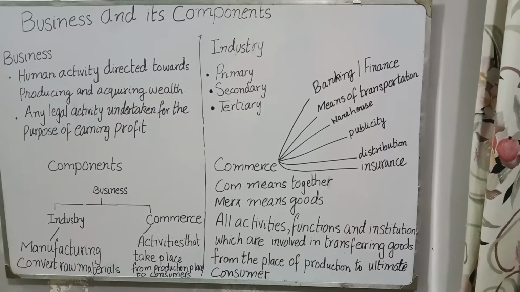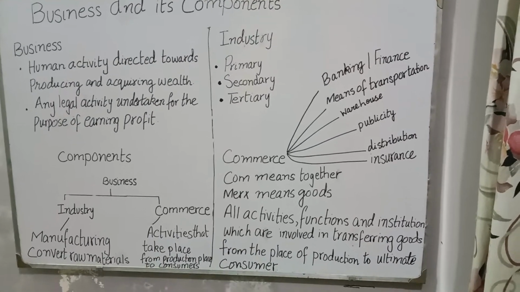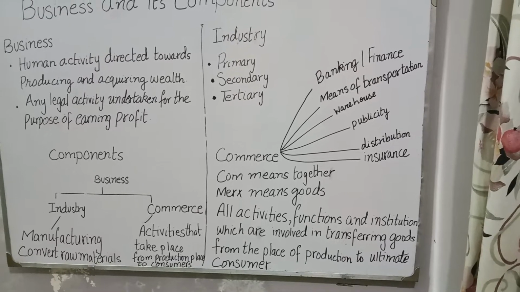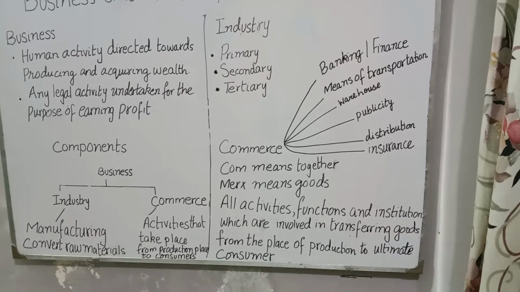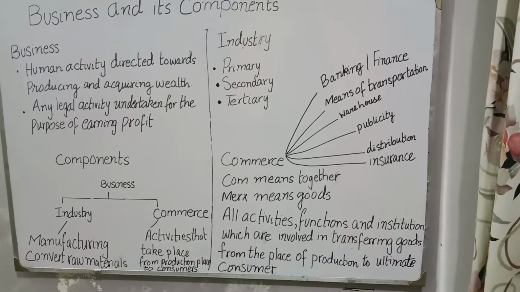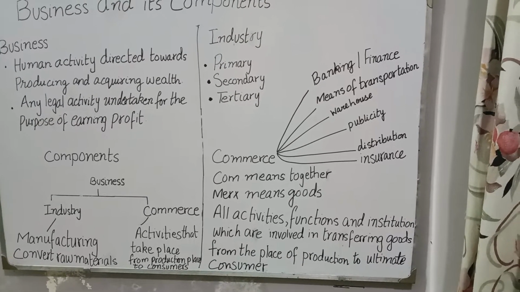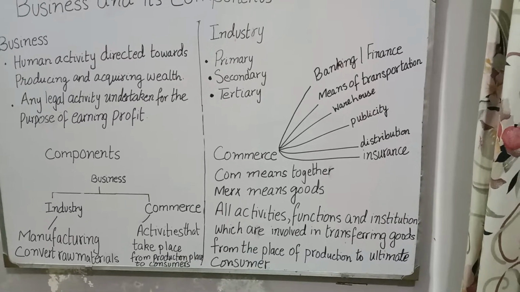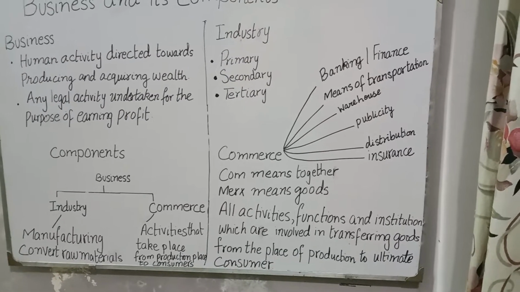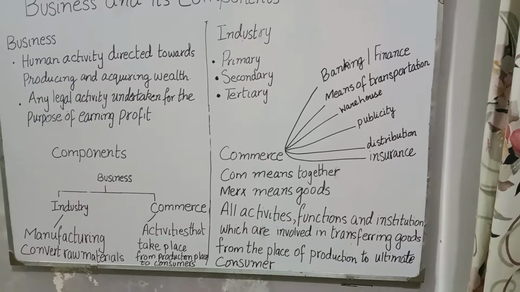The first thing that we need to understand is what is business. Human activities that are directed towards producing and acquiring wealth. Now, what are human activities? These are man made resources which are being produced and are sold in the market for increasing or acquiring wealth. This is the first definition of business.